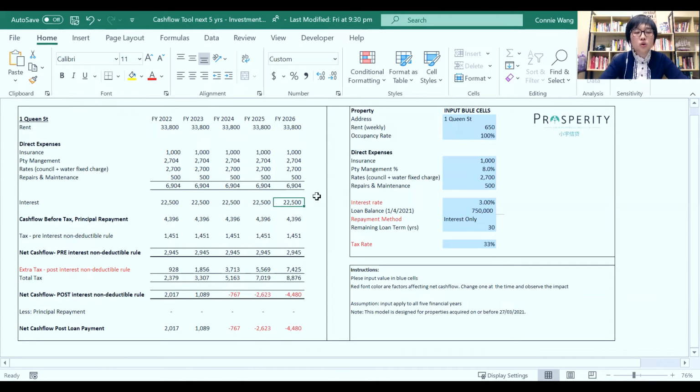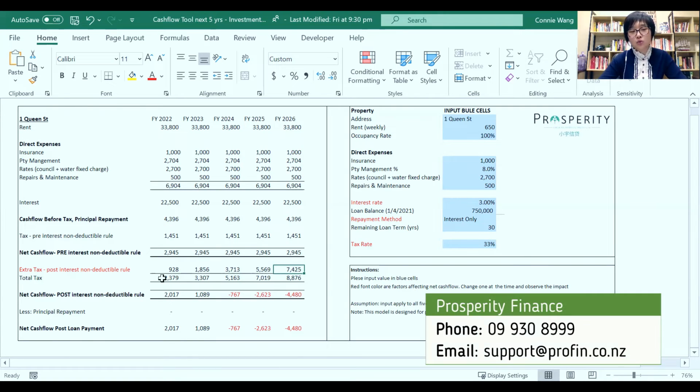So for this year, you're going to pay extra tax of $7,425. Ouch. Then it's your total tax, which is the tax plus the extra tax. That gives you the total tax under the new rule.